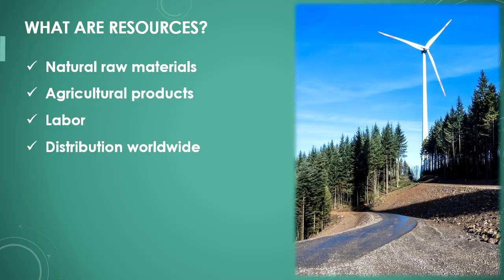Resources are all the things people use to meet their needs. These include natural raw materials such as water, oil, and wood, but also agricultural products and labor. The distribution of these resources varies greatly worldwide. Some countries have abundant resources, while others have few or none.